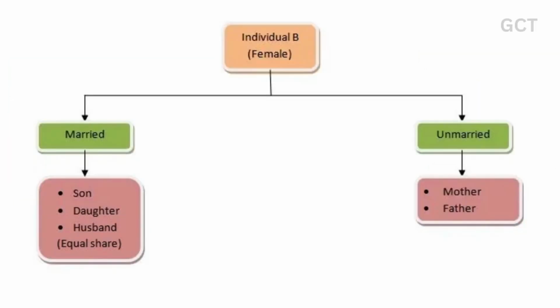Succession in case of death of a female. After the amendment of the Act in 2005, females have been given equal rights of inheritance as that of a male. However, the distribution of her property is different from a male. A lady is the absolute owner of her property whether self-acquired or inherited. Any property, whether movable or immovable, earned or inherited by her, either before, during or after the marriage, even before the commencement of the Act, will be considered her stridhana.